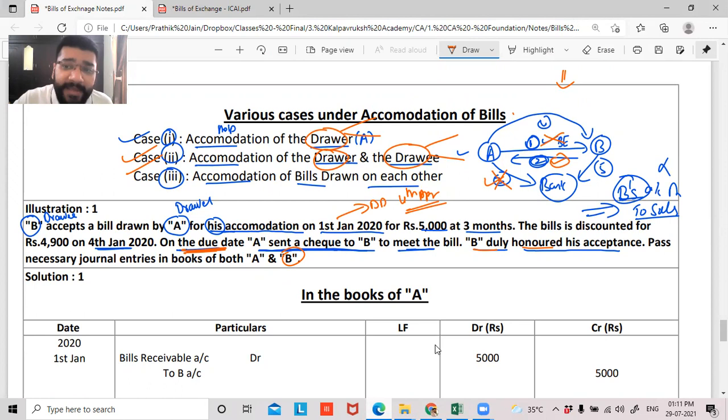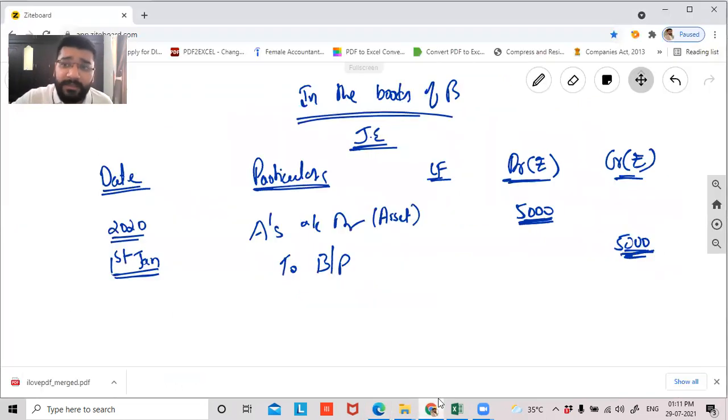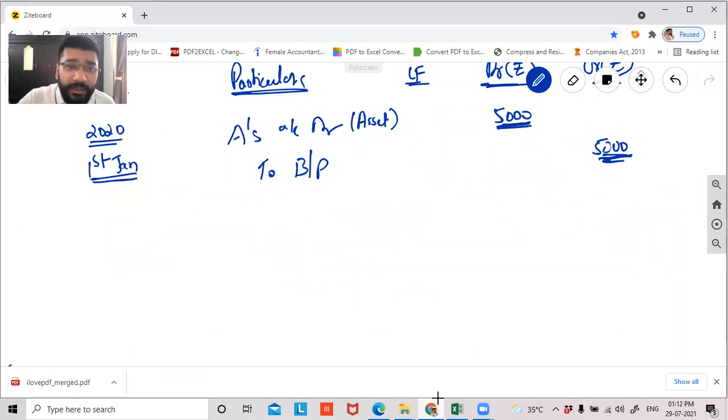Then what is happening? A is paying the money to B. B is receiving the check. Guys, A sent a check to B to meet the bill, to honor the bill. So can I say now this transaction is concerned on the due date? The due date is 4th of April, guys. On the 4th of April, B is receiving the money, check. So bank account debit 5,000 rupees.